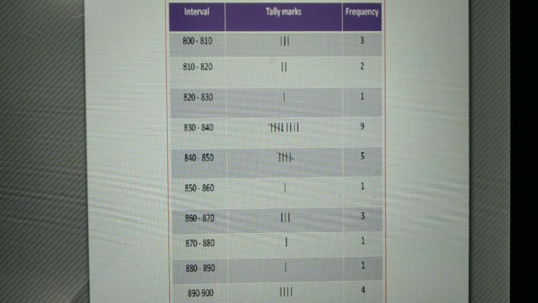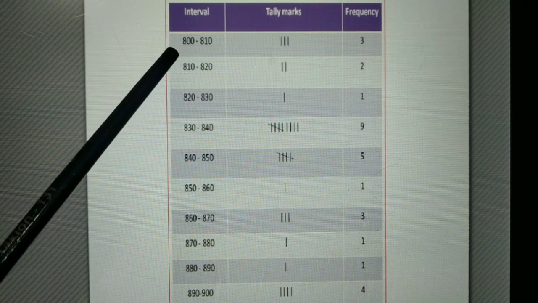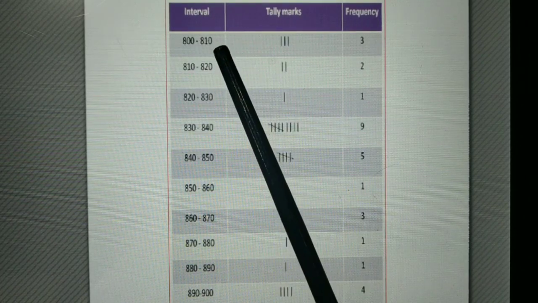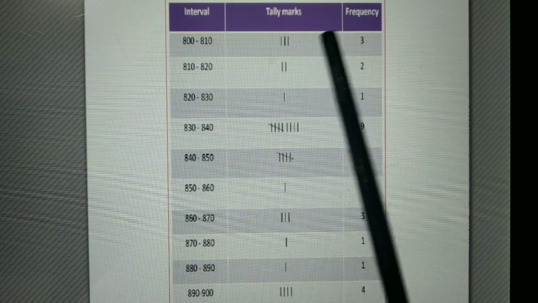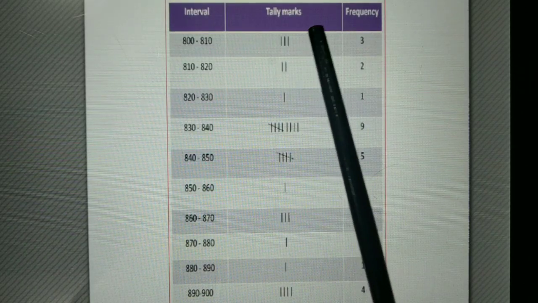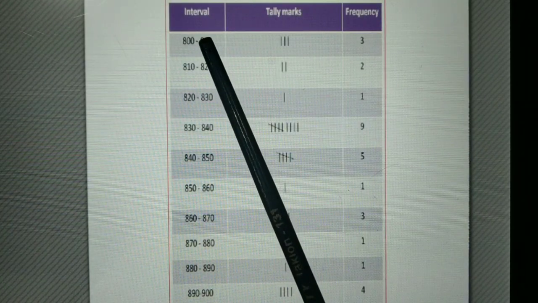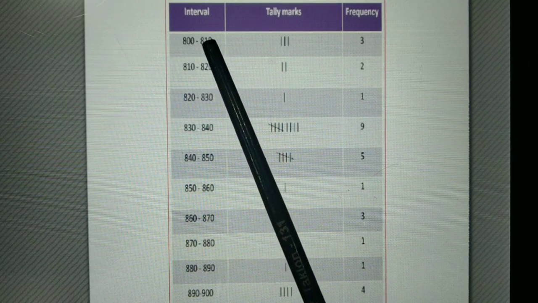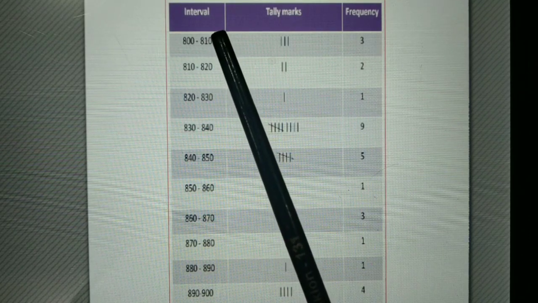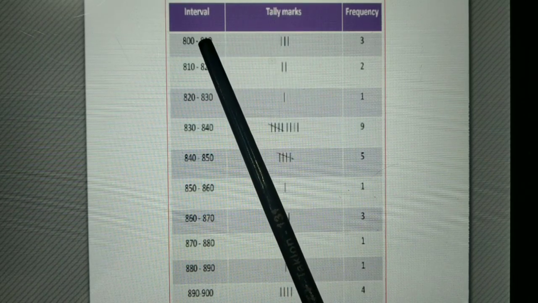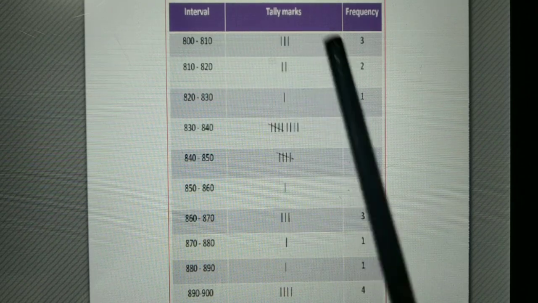Now students, observe the frequency distribution table using tally marks. We start our table from 800 to 810. Between 800 and 810 we have 3 workers' wages present, so we put 3 tally marks. If you see the question, there are 3 persons who take wages between 800 and 810: that is 804, 808 and 806. These 3 wages come in 800 to 810.